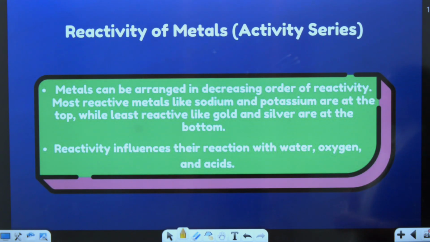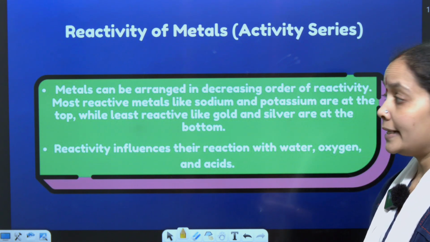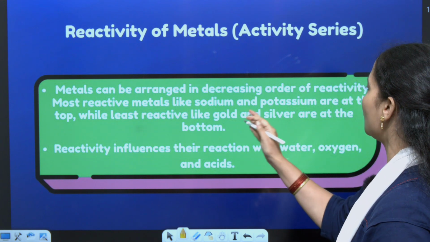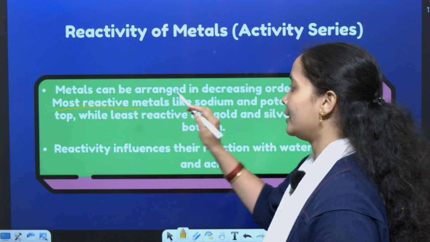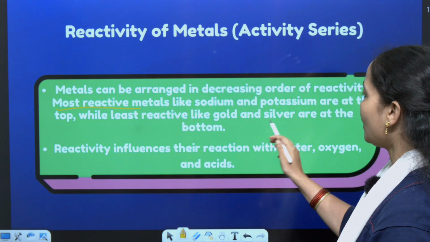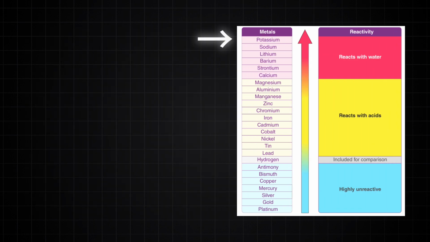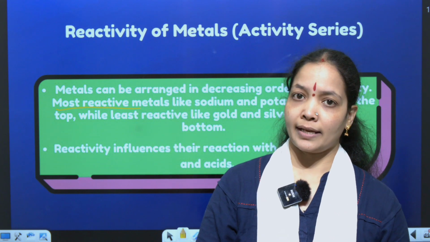Now let us learn a simple thing called the reactivity of metals using the activity series. Metals can be arranged in decreasing order of reactivity. Most reactive metals like sodium and potassium are at the top, and least reactive are at the bottom. The reactivity series is arranged from potassium to platinum from top to bottom. The metals are arranged in decreasing order of their reactivity.